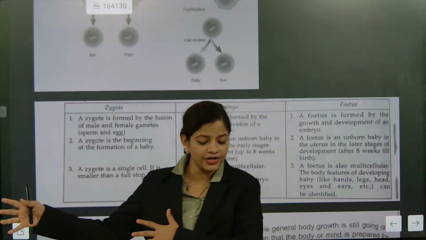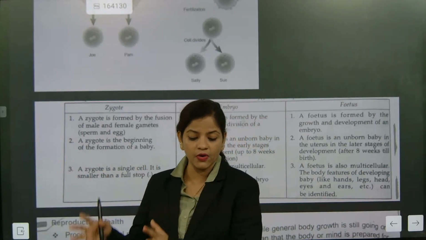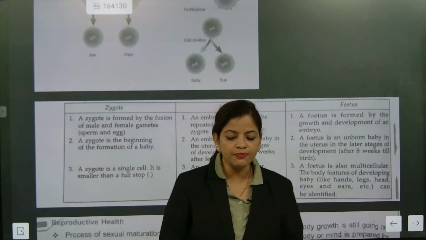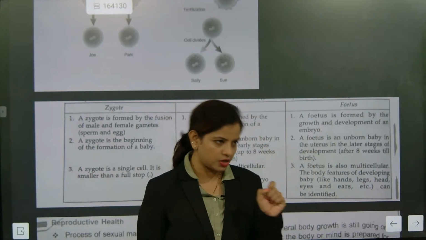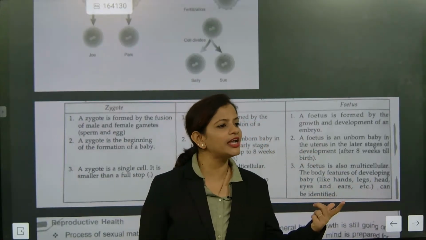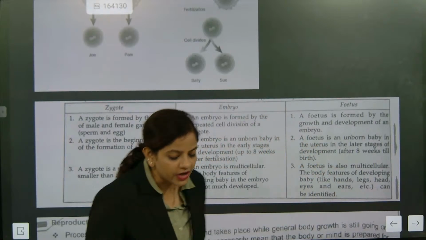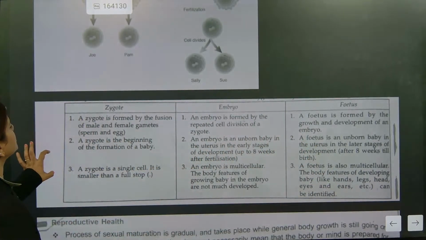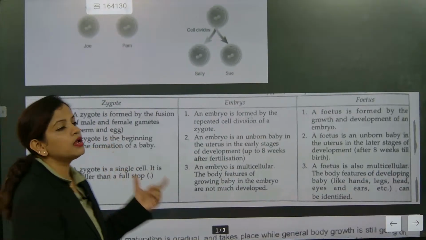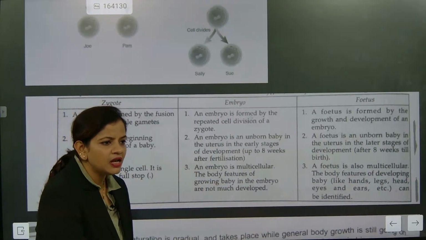How can you differentiate zygote, embryo and fetus? In a very simple way, zygote is smaller than a dot. Understood? The fertilized egg is called a zygote, and zygote is a single cell. So the fertilized egg is exactly what? Zygote. And it is made with what? The fusion of male and female gamete.